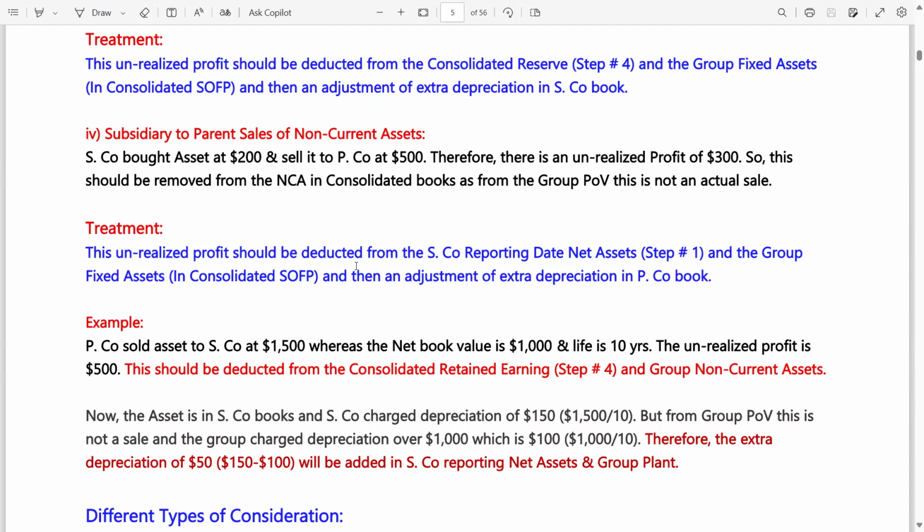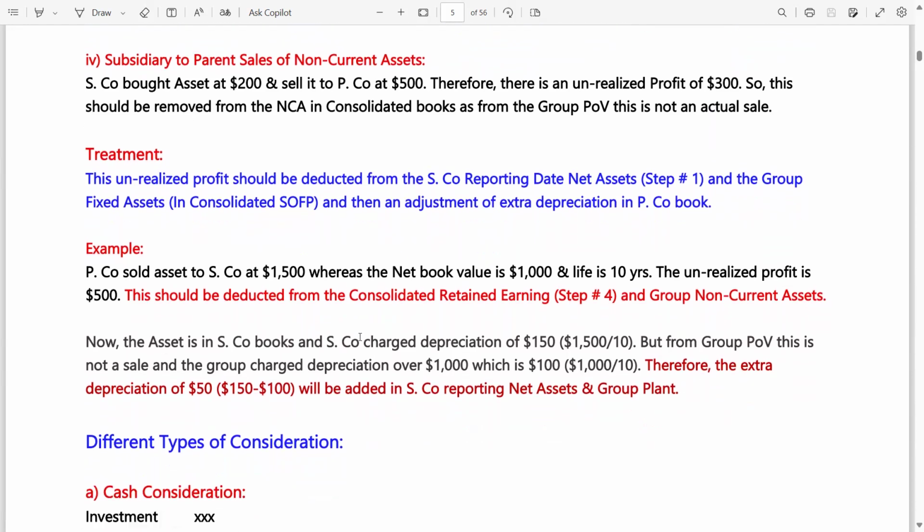In transaction number 3, the adjustment was made in the S company book, but now this is an S to P sale, so the extra depreciation adjustment should be made in P company book. Let's solve an example for the adjustment of extra depreciation. P company sold an asset to S company at 1500, whereas the net book value is 1000 and life is 10 years. The unrealized profit is 500. How 500? 1000 is the cost and 1500 is the selling price, so the difference is 500, which is URP.